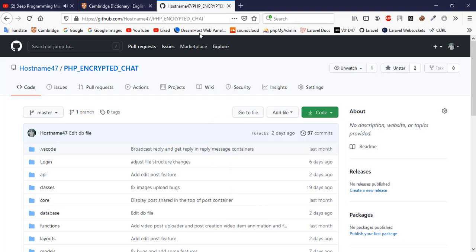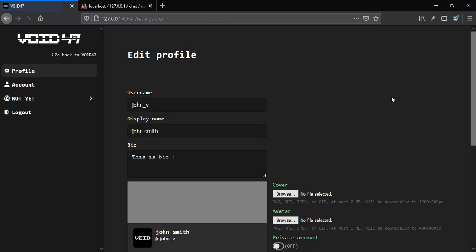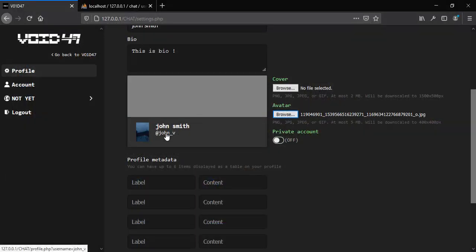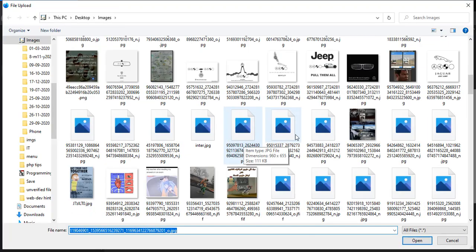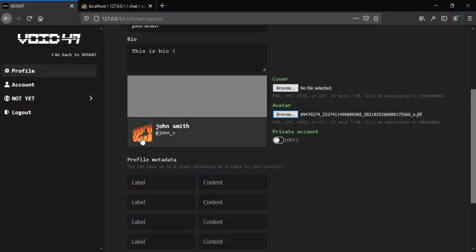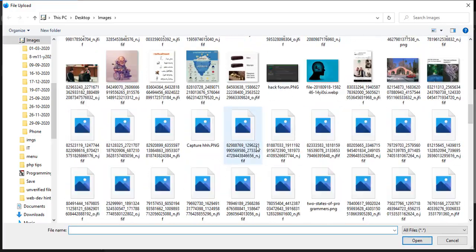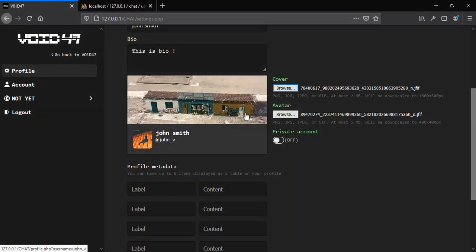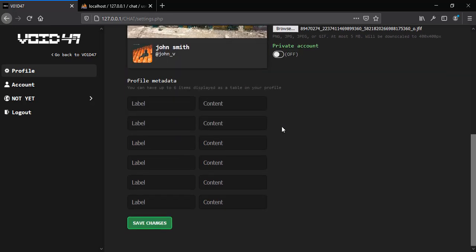And the last note that I want to mention is that if you're using a framework like Laravel or Symfony, you can grab the project and try to convert it to a framework project, and that will be a challenge that makes you understand framework concepts much better. Now let's have a look at the project.